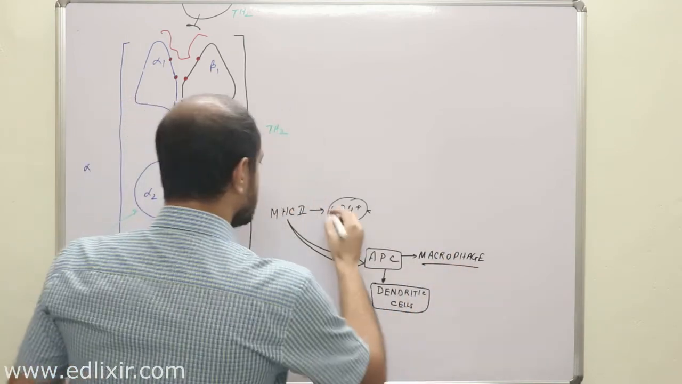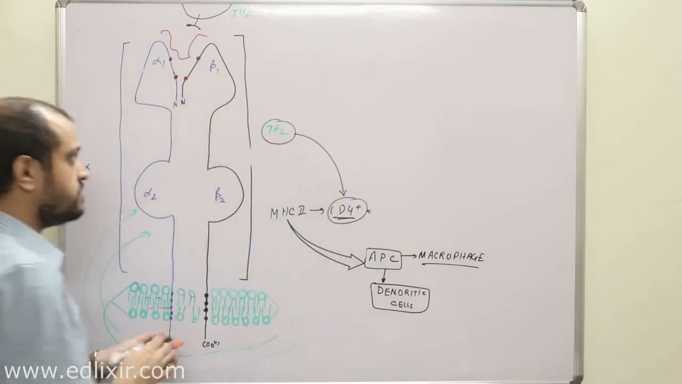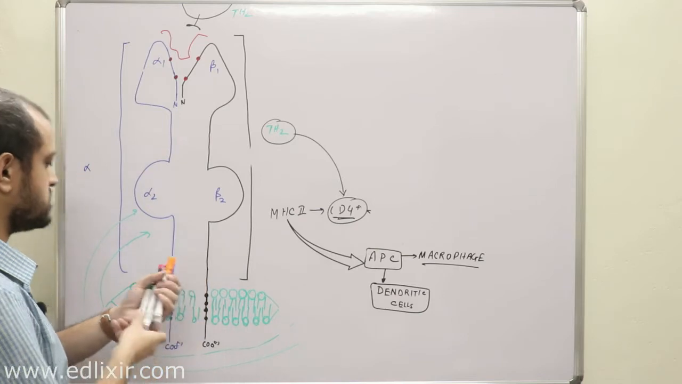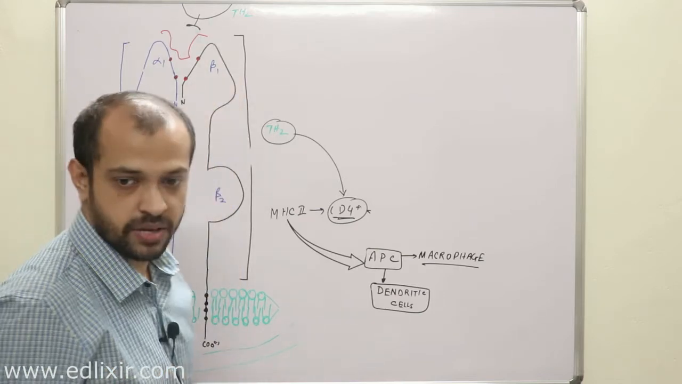Now listen, the CD4 positive cells are T helper type 2. So suppose this is your CD4 positive cell, T helper type 2. Now listen with all your attention. I am giving you two options.